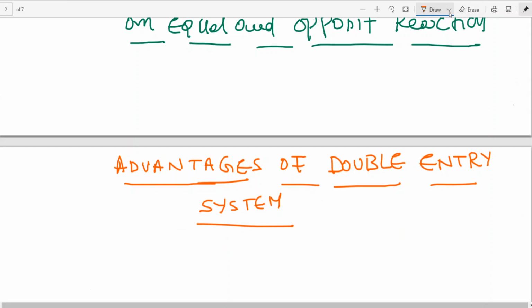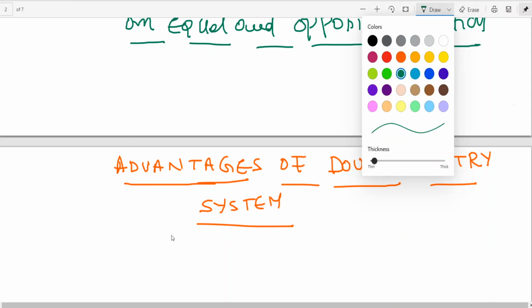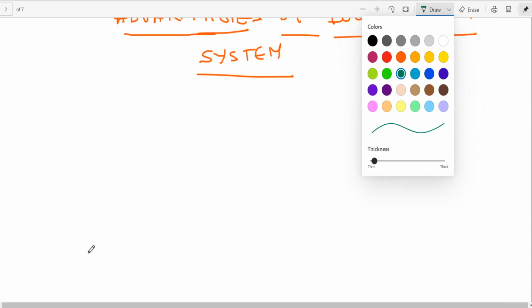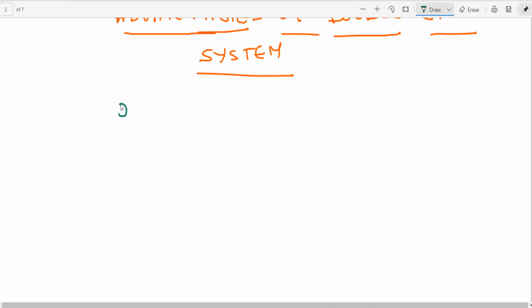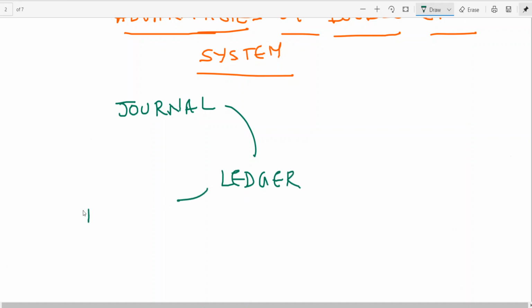Advantages of double entry system. What are the advantages? Let us see. The accuracy of trial balance. We will be learning that. I am giving you briefly. Recording is called general. Posting is called ledger. Then the next one is called trial balance.